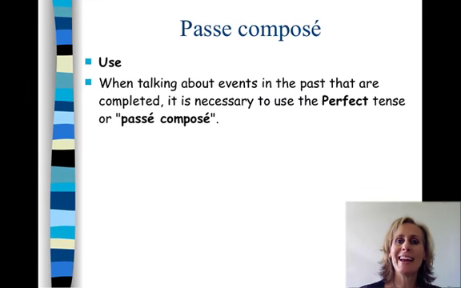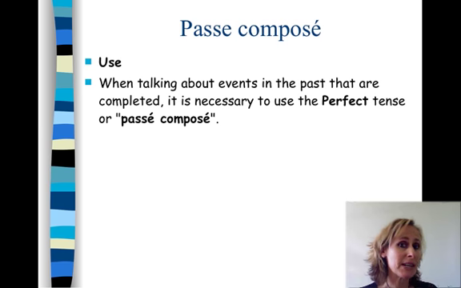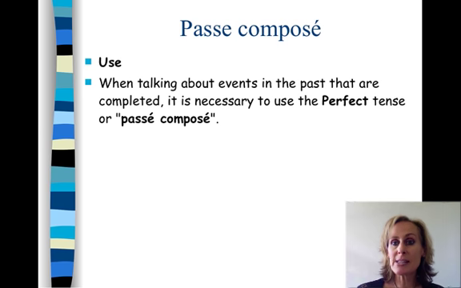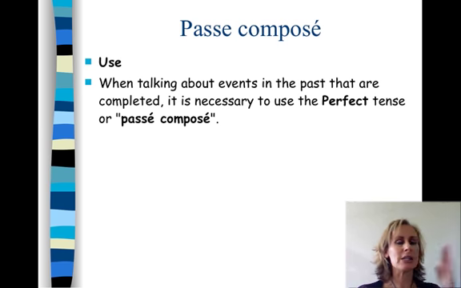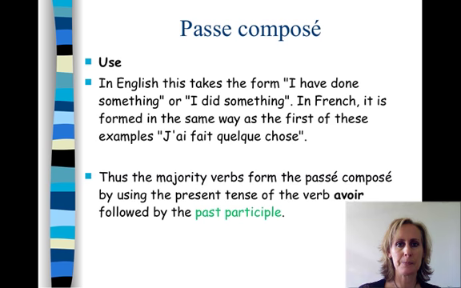Okay. Now, let's have a little look at the passé composé. The passé composé is one of our past tenses. We use it when we're talking about events in the past that are completed. They're over. Okay? When they're finished, that's when we use what we call in English the perfect tense, or sometimes the present perfect tense, which is a little misleading, I know. It's called the passé composé in French. It's for completed actions.